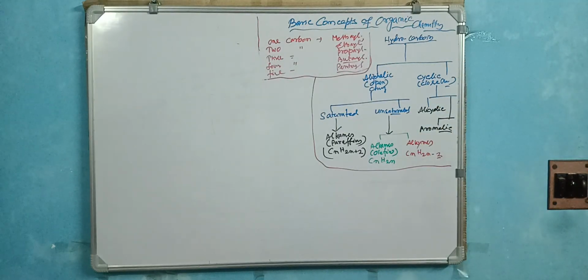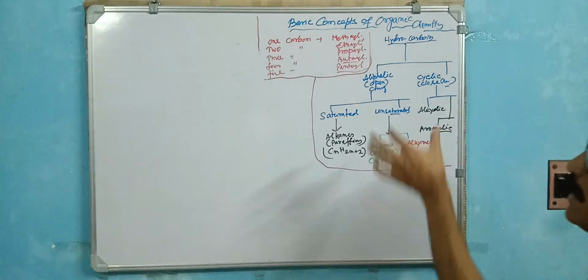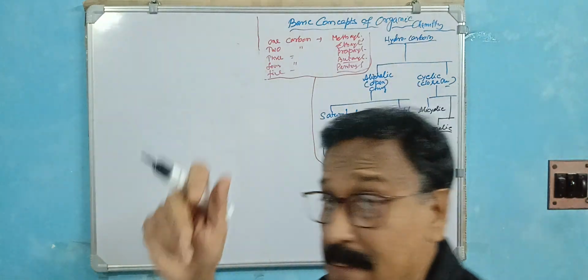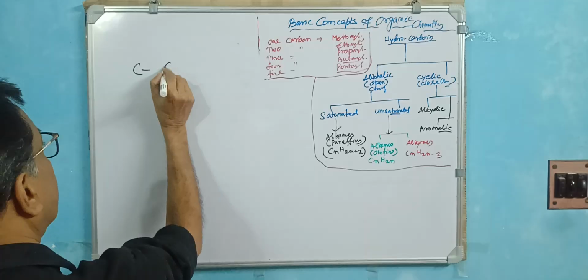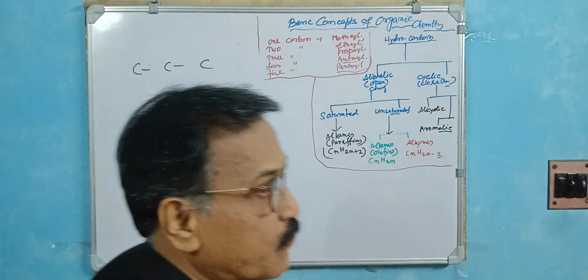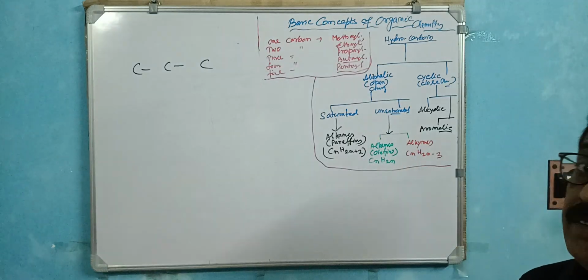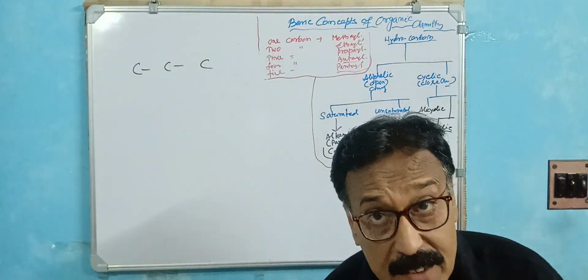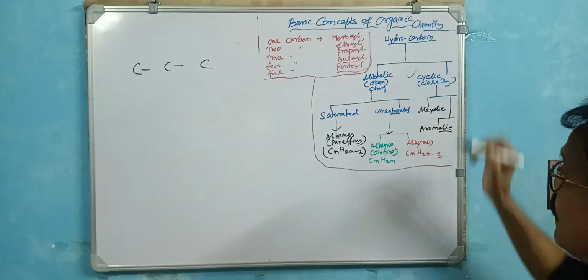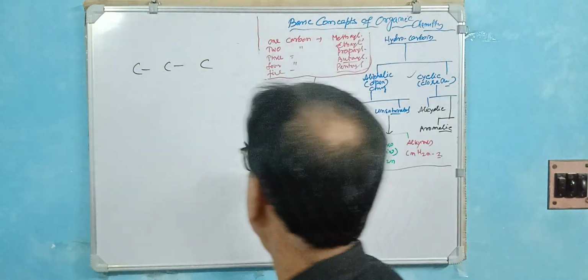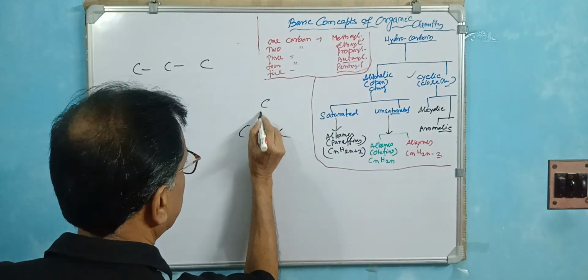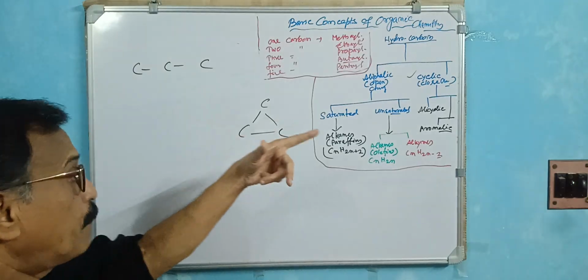One is what we call the aliphatic, the open chain hydrocarbon. This is called the open chain hydrocarbon, and we call it the aliphatic or open chain hydrocarbon. And the other is the closed chain, that is called the cyclic. This is the closed chain that we know. These are two different types.